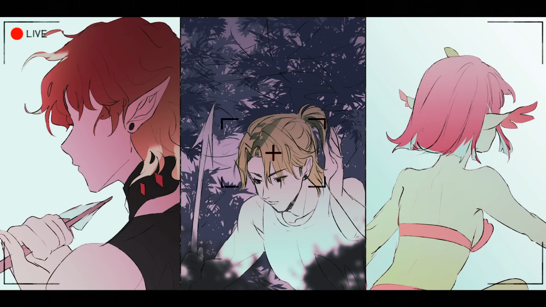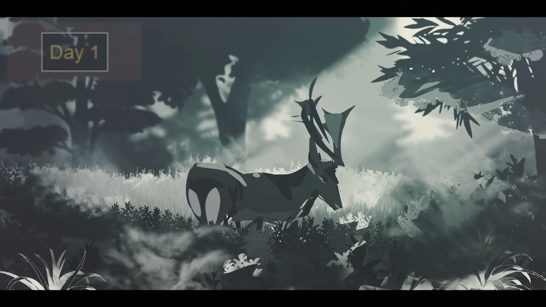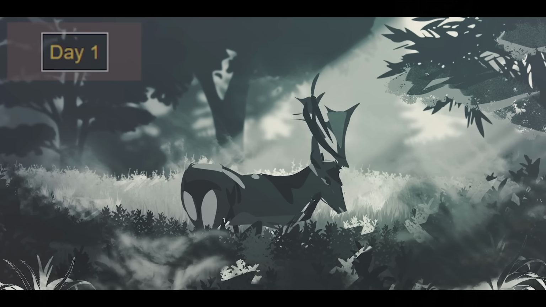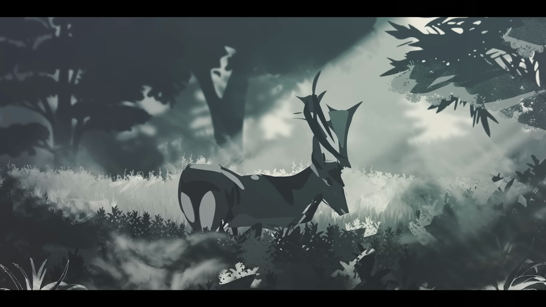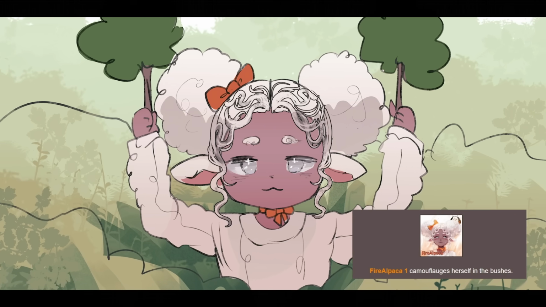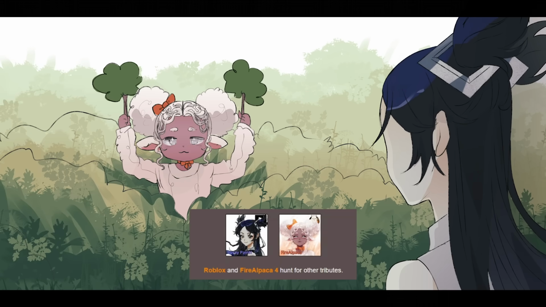A good sign, a bad sign. All friends and foes still roam. The first official day begins. It's imperative to find food, water, and shelter to survive. Will some team up? Who will hunt? And who will be the hunted? Fire Alpaca camouflages herself in the bushes. Roblox notices her poor camouflage and they decide to work together to hunt for other tributes.